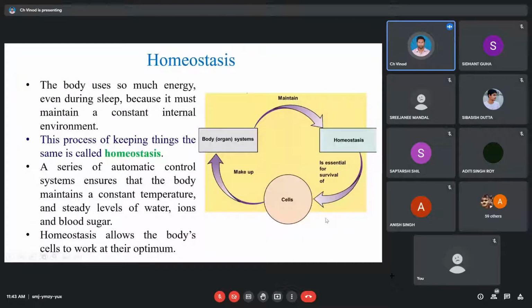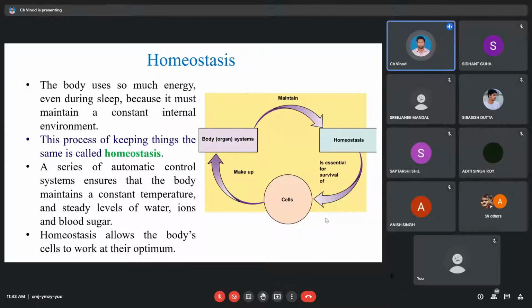So when you are talking about the so-called environment, we have two kinds of environments. One is the external environment where we live in, we in the sense living creatures, and the other one is the internal environment, that is, inside the cell of an organism or inside the body of an organism.